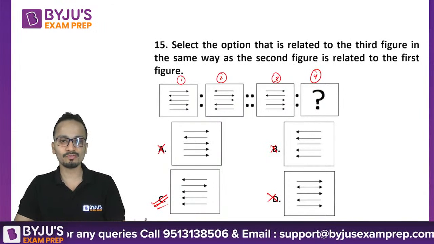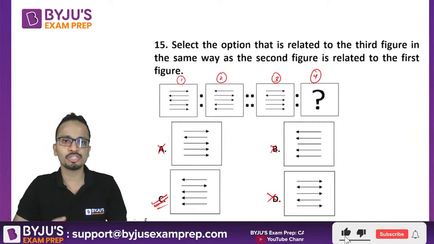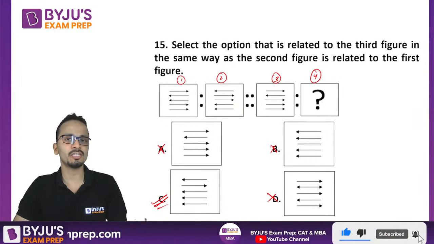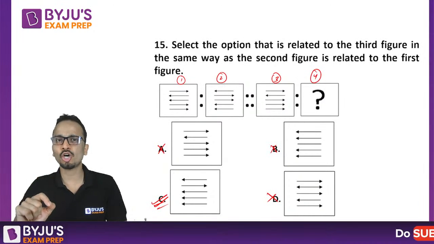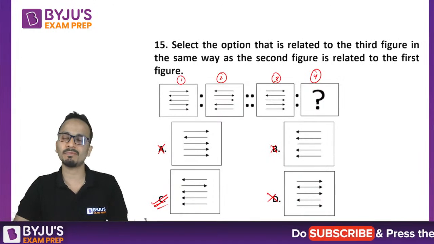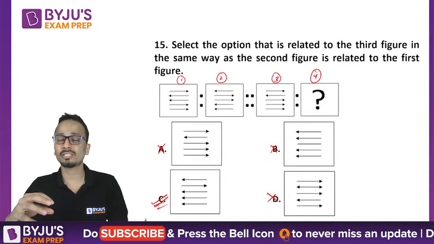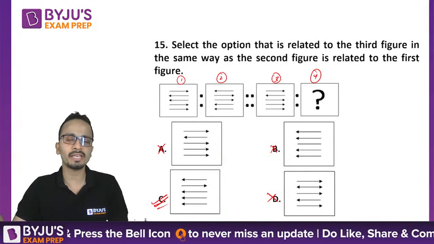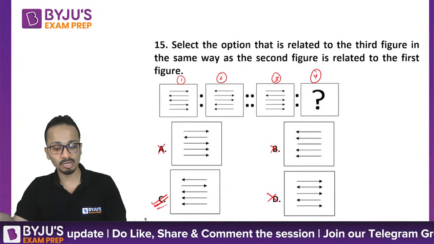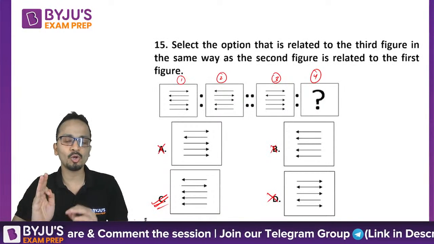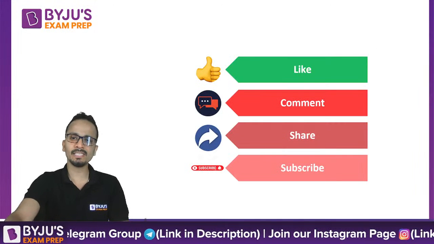Now friends, in this series of sessions that I'm conducting on abstract reasoning, I'm taking each and every type of question separately. In the last session, I took a session on abstract reasoning based on completing the series type of questions. At the beginning of that session, I also discussed some of the important things that we need to take care of while solving abstract reasoning questions. So anyone who has missed that session, please go back and have a look at the recording of that session as well. I hope you are liking this series of sessions.